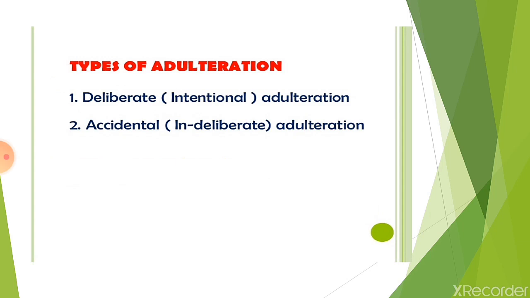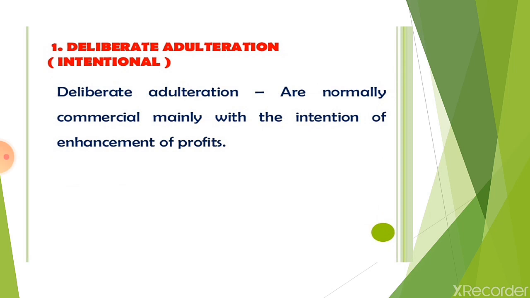Now we see different types of adulteration. There are two types of adulteration. First one is deliberate adulteration, also called intentional adulteration. And second one is accidental adulteration, also called indeliberate adulteration. First we will see deliberate adulteration. These are normally commercial, mainly with the intention of enhancement of profits. That means if you want to increase the profit from the drug, at that time you are intentionally adding an adulterant to the original drug.